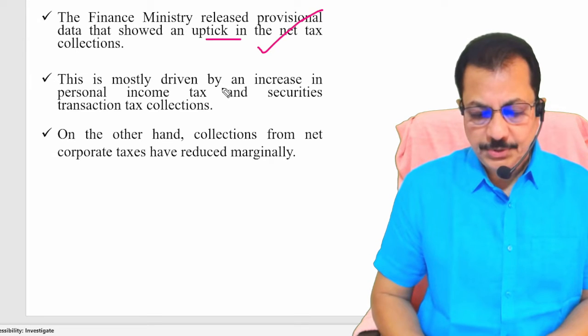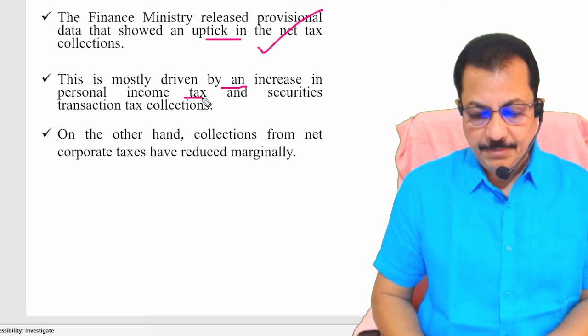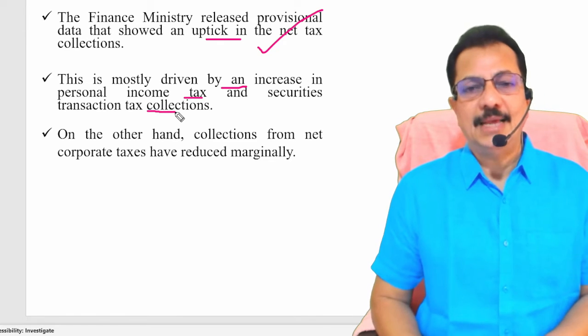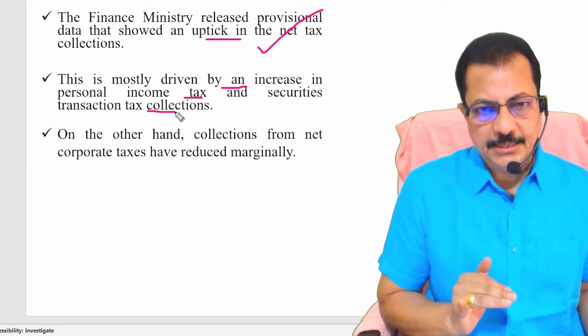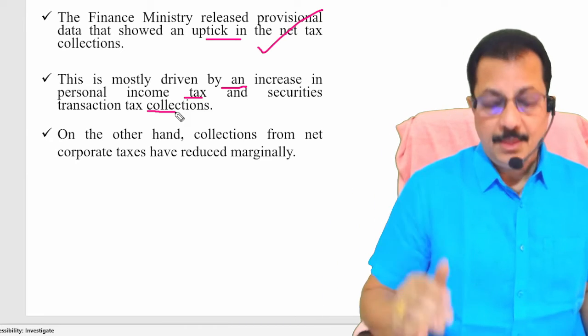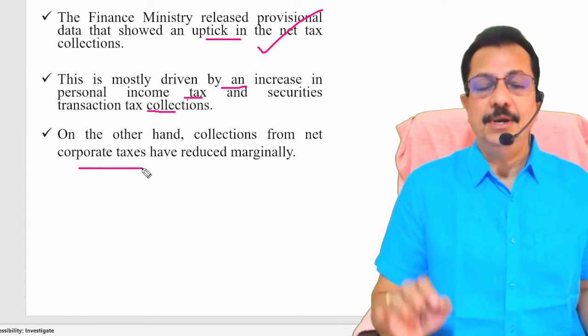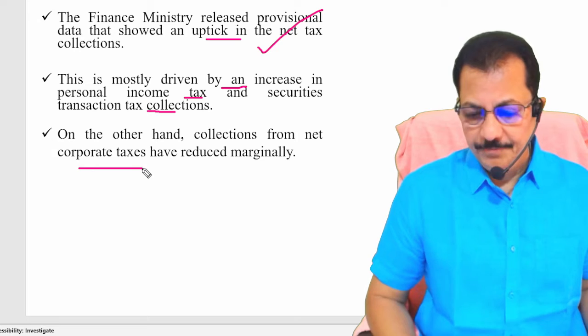This is mostly driven by an increase in the personal income tax and securities transaction tax collection. That is the reason why direct tax is also increasing. On the other hand, the corporate taxes have reduced marginally.